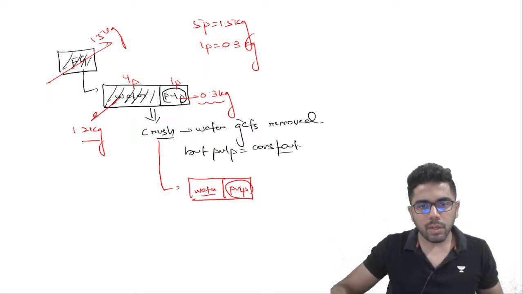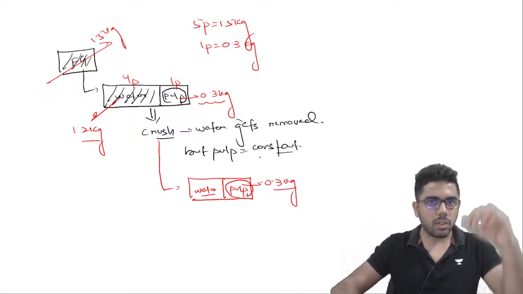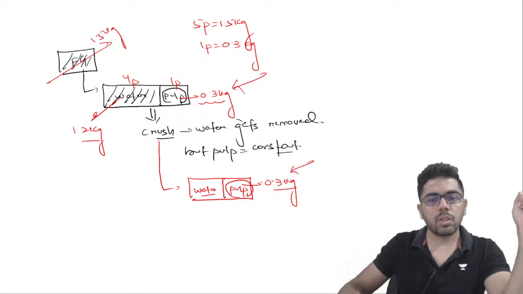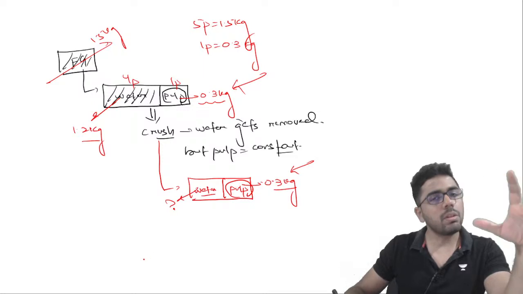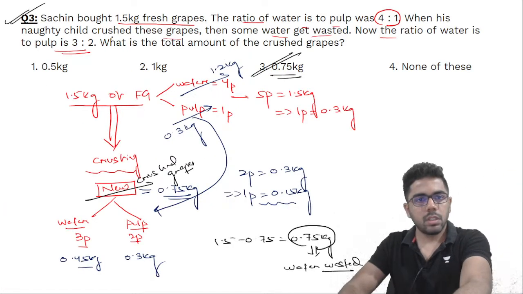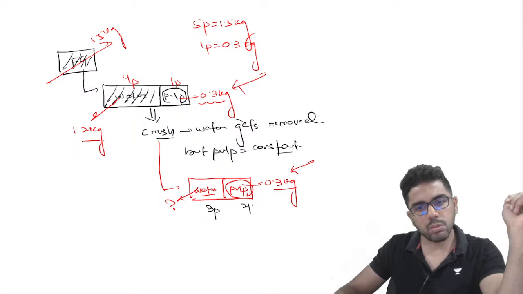Now the pulp that you have now is also the same, because pulp was not removed, water was removed. So pulp was 0.3 kg before and is 0.3 kg now. But how much water there is now we don't know, but that is what we will figure out. The question is saying that in the crushed grapes, the ratio of water to pulp is 3:2. That means water is 3 parts, so pulp is 2 parts.